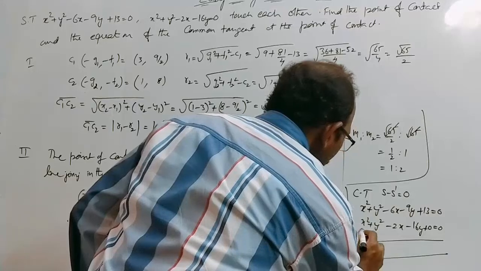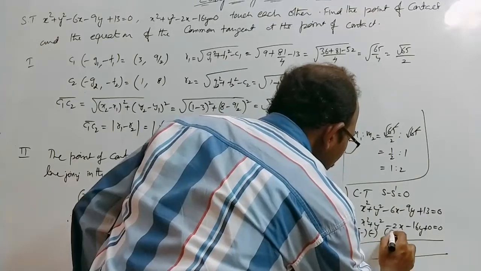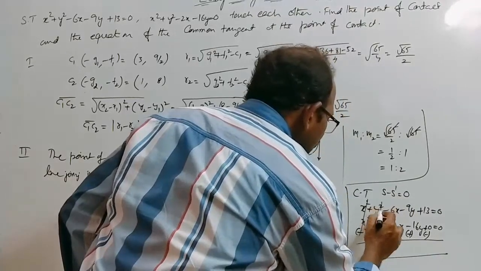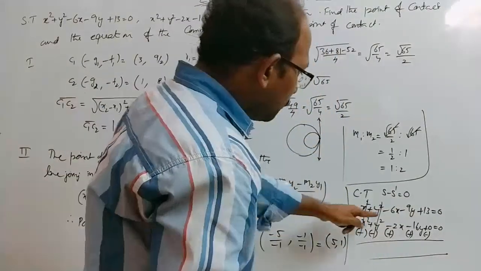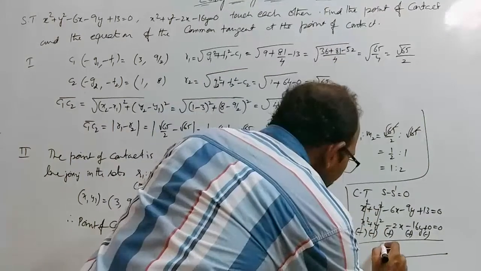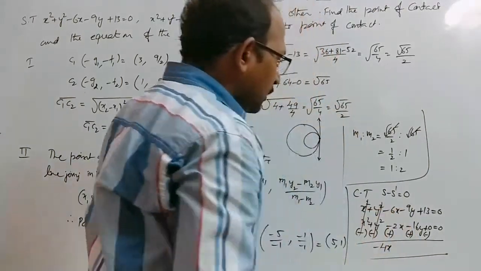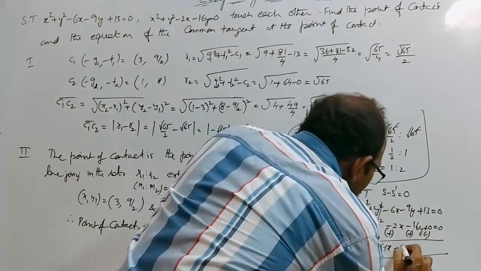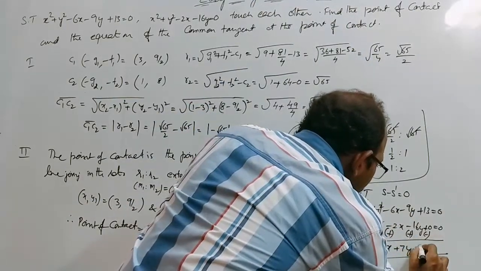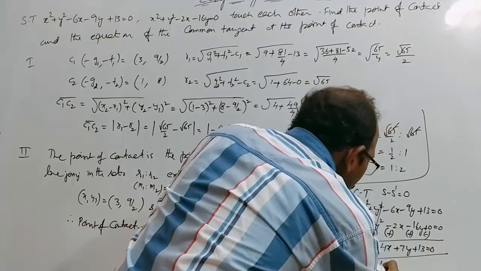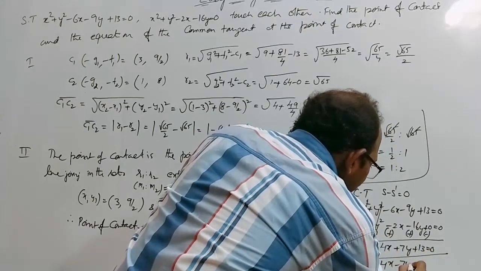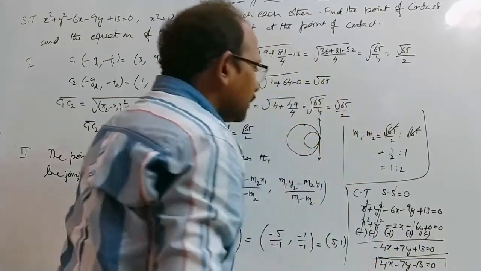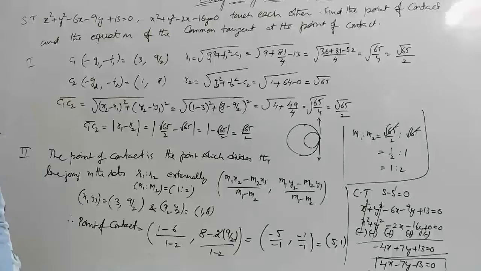Subtracting, x square minus x square, plus y square minus y square cancelled. Here minus 6 plus 2 is minus 4x. Here plus 16 minus 9 is plus 7y. Here plus 13 is equal to 0, or 4x minus 7y minus 13 is equal to 0, which is nothing but the equation of the common tangent.